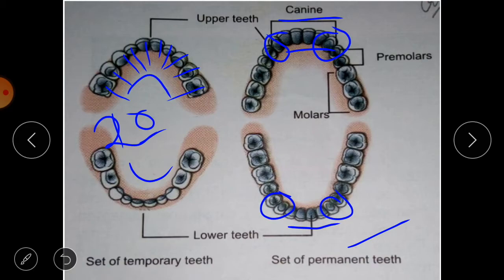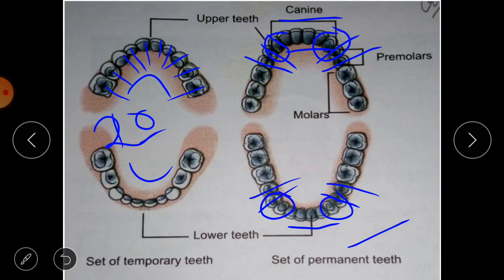Then the next teeth are premolars. The teeth next to the canines on each side of the jaw are premolars, just on either side of the canines. You can see here this one and this one, and here this and this one. Here also you can see these two are there. So these are the premolars. They are a total of 8 in number, 4 in the upper jaw, 4 in the lower jaw, and they help in crushing and grinding the food.